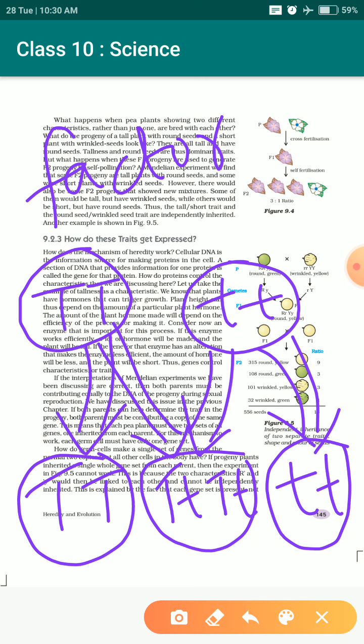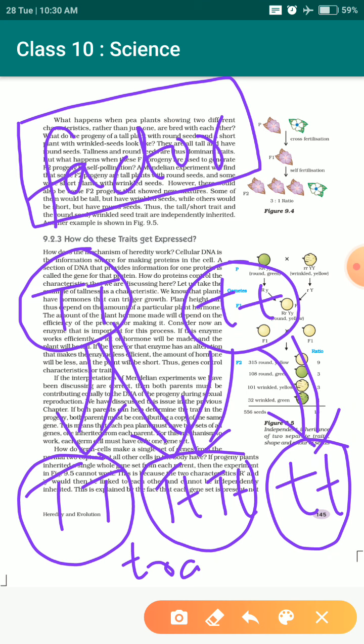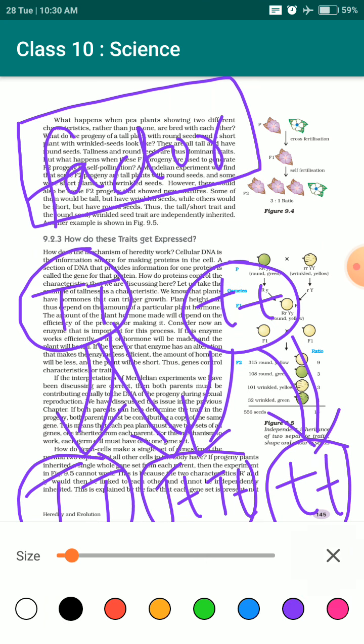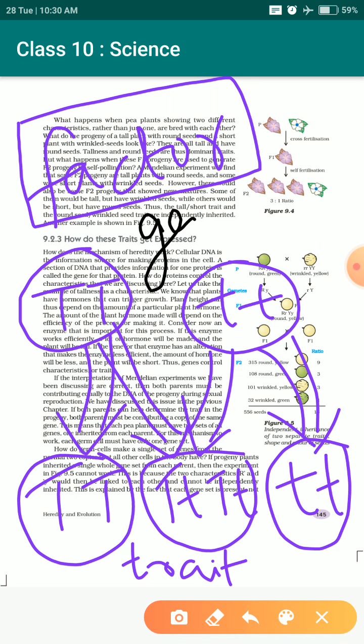He concluded that there was some factor present in the passing of these characters or traits. He named it a factor, and later that particular thing was named as gene.